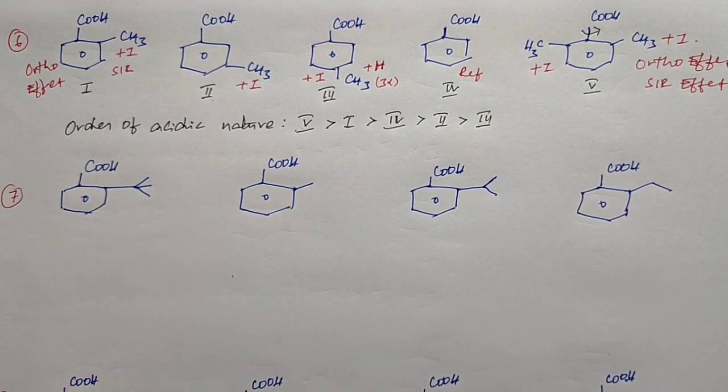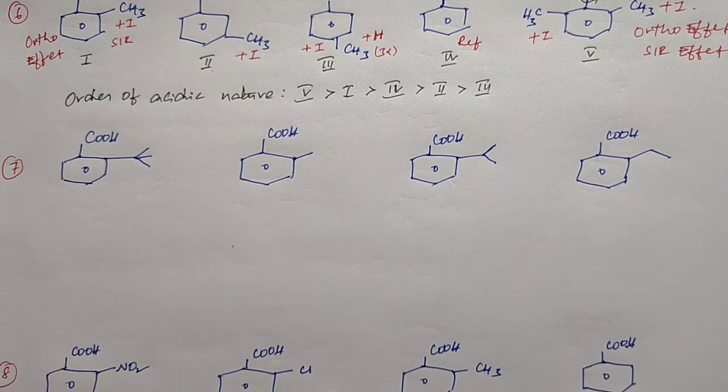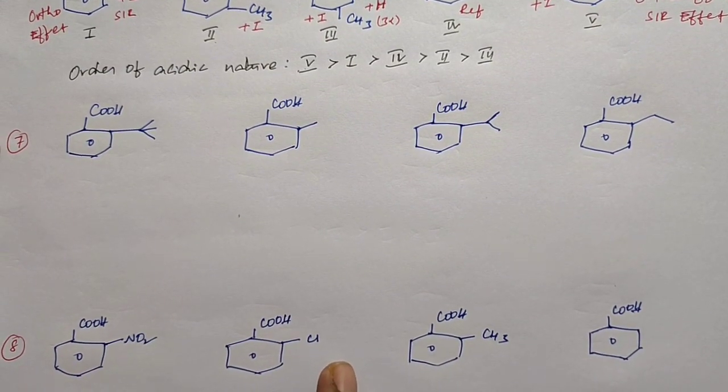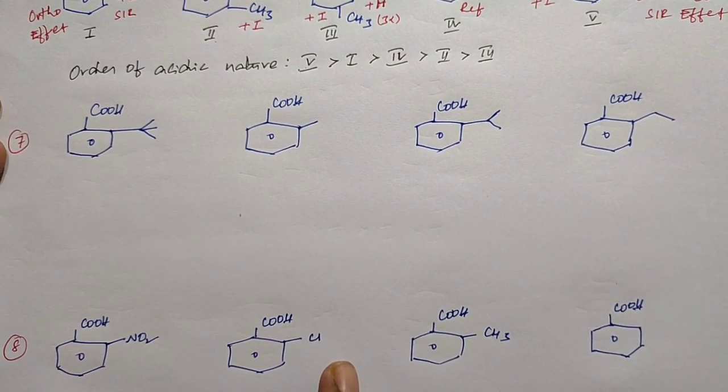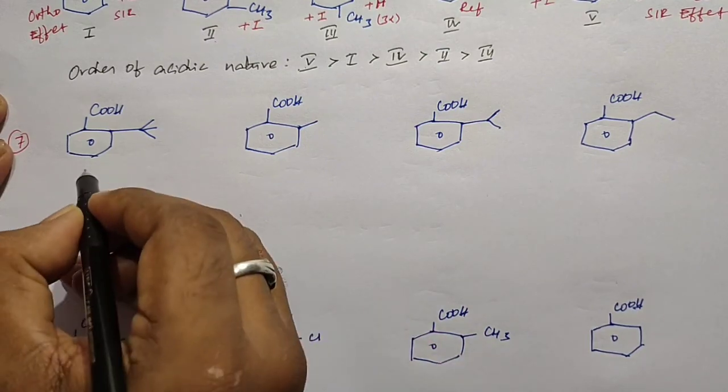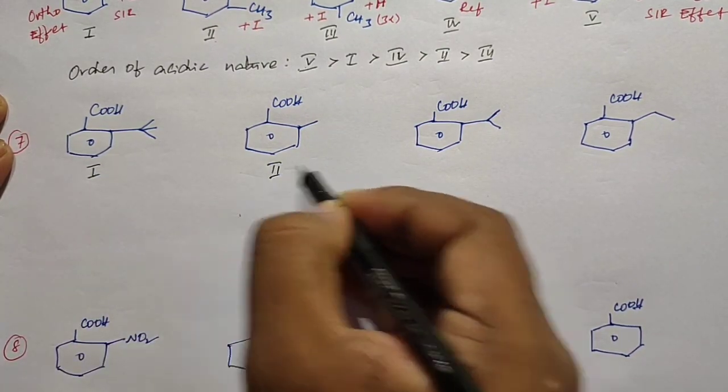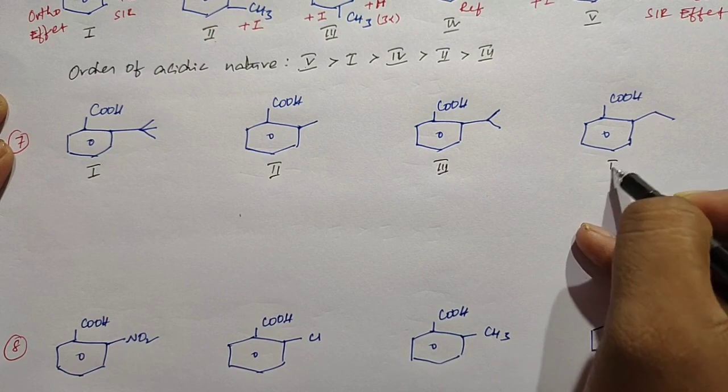So this is the order of acidic nature of the given structures. And next example, this is example 7. Here also we have four structures. First I just give the naming 1, 2, 3, 4.